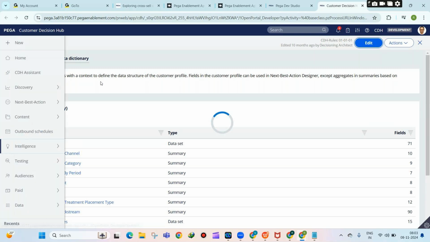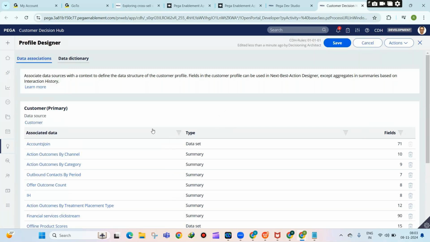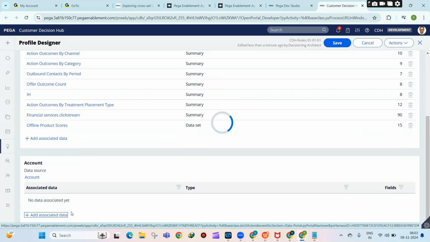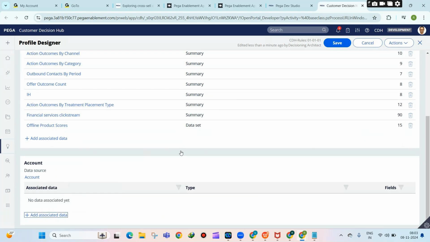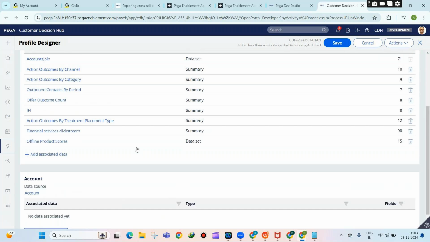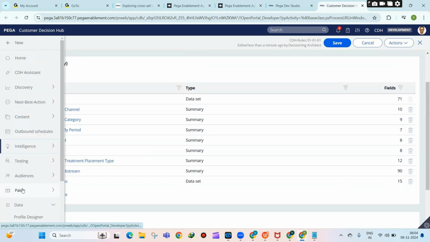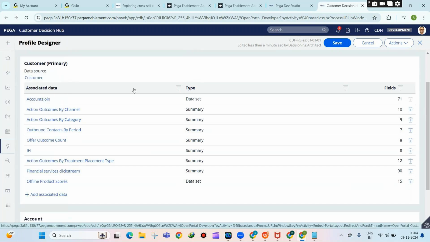Data associations. So what happens is, you just click on this add associated data option. Then you can join with the new tables. That's what you can do. Sorry, not this, this is account. So here, this is for the customer. So you will come to the profile designer, then click on the add associated data button.